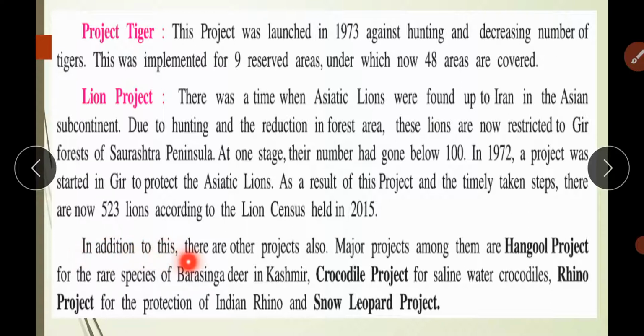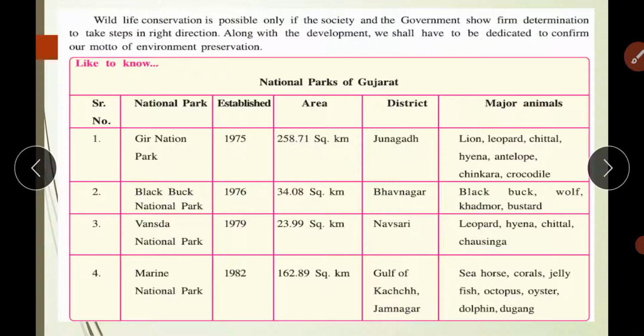In addition to this, there are other projects also. Major projects among them are the Hangul project for the rare species of Barasingha deer in Kashmir, the crocodile project for saltwater crocodiles, then the rhino project for the protection of the Indian rhino, and the snow leopard project. Now, wildlife conservation is possible only if the society and the government show firm determination to take steps in the right direction. Along with development, we shall have to be dedicated to conforming our motto to environment preservation. Okay, if we really want to preserve it then it is possible. If we do not take care then this is just next to impossible.